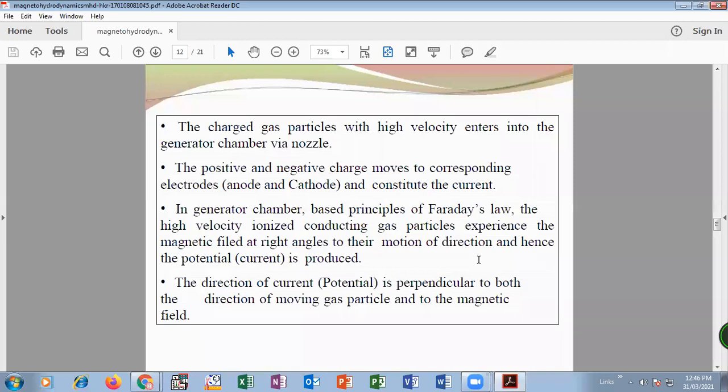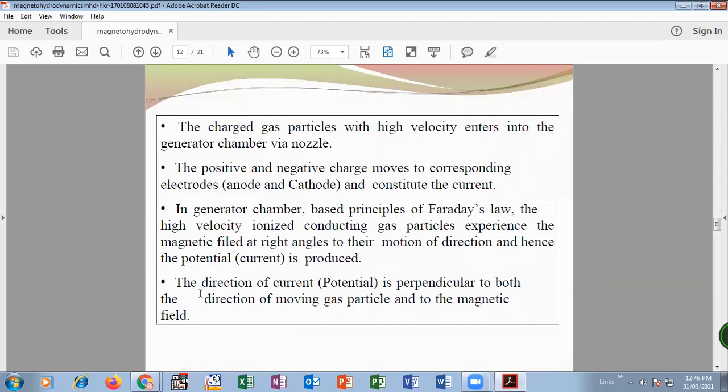After that, it passes through the strong electromagnet, which has positively and negatively charged electrodes. By passing through that, the positive and negative electrodes attract oppositely charged particles like positive ions. Also, they attract the electrons. So after passing through the generation chamber, on the basis of Faraday's law, when a conducting particle passes through the strong electromagnet, there is generation of electricity or electromotive force.